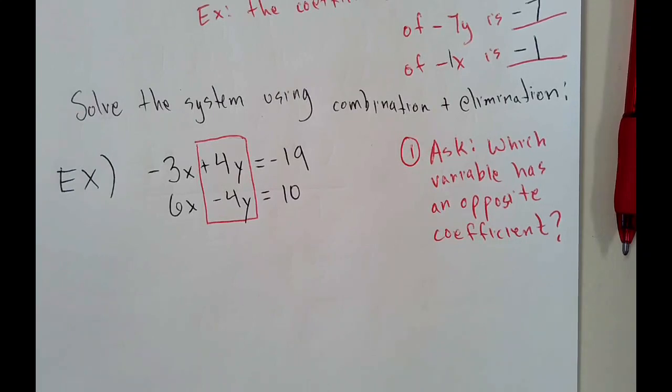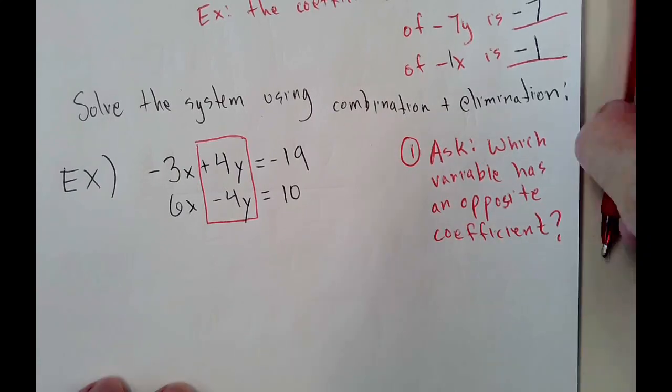And once you have this, this is a perfect opportunity to use the combination and elimination method. And the reason why is because you're trying to eliminate one of the variables so that you have one equation with one variable. Remember, that is the goal, to get one equation with one variable, thereby to solve for that one variable, and then plug that in to get the other one. So what this opposite coefficient allows us to do now is step 2.